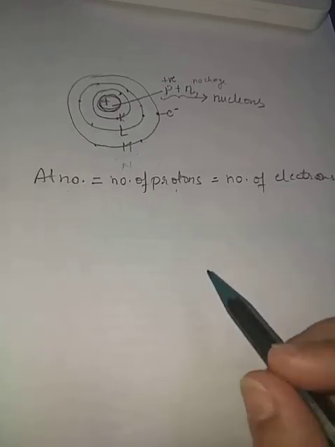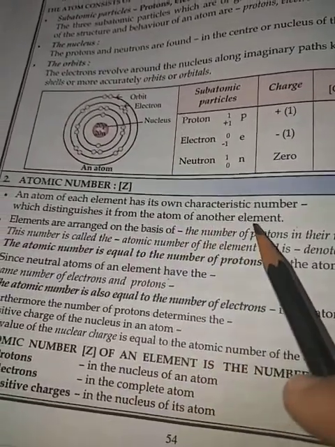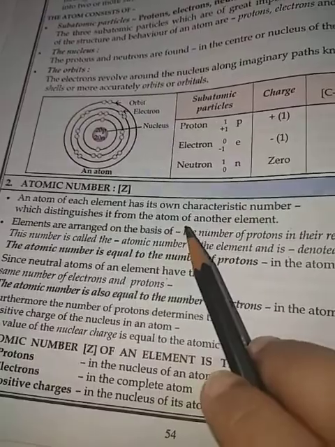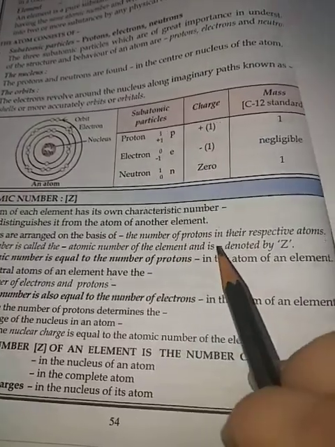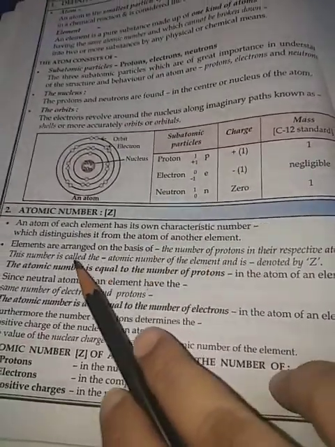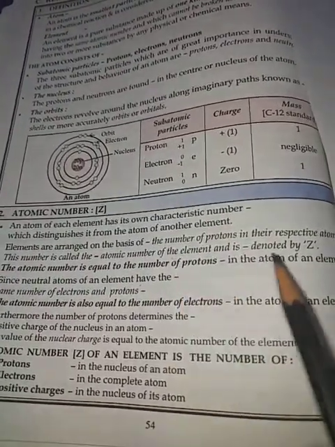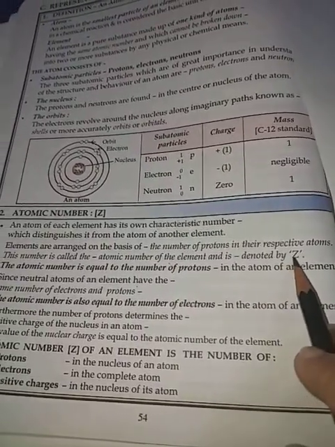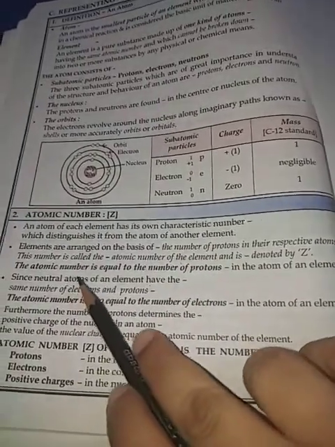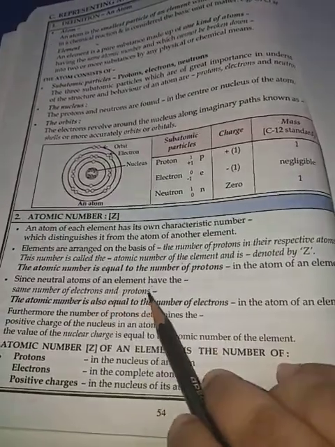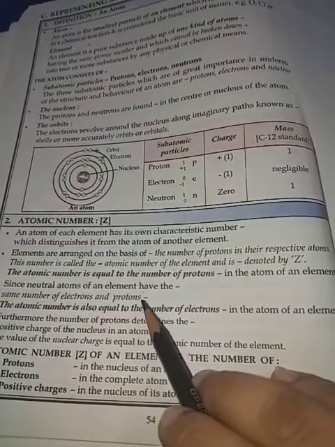An atom of an element has its own characteristic number which distinguishes it from the atom of another element. Elements are arranged on the basis of the number of protons in their respective atoms, and this is called the atomic number. The number of protons is equal to the atomic number, and atomic number is denoted by capital Z. The atomic number is equal to the number of protons in the atom of an element, and since an atom is neutral, the same number of electrons and protons are there. It means atomic number is equal to the number of protons and the number of electrons.